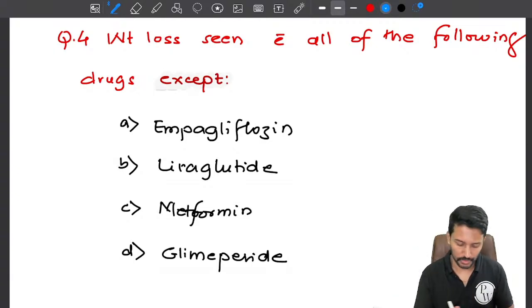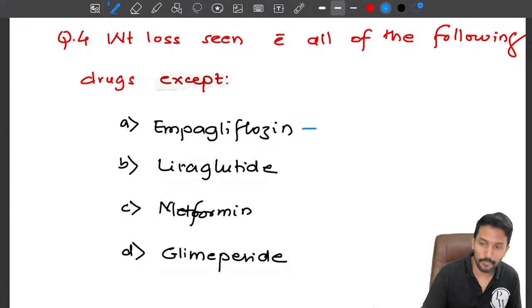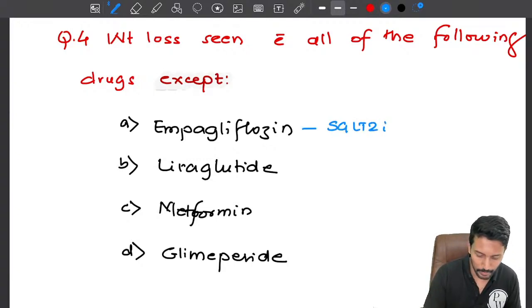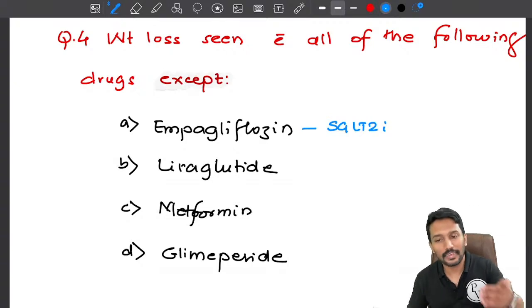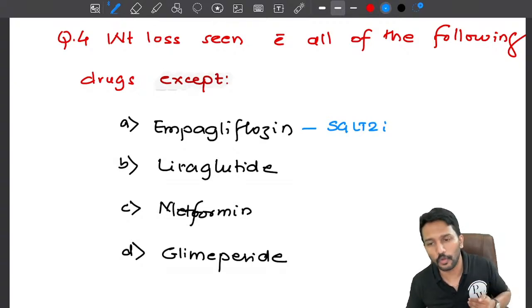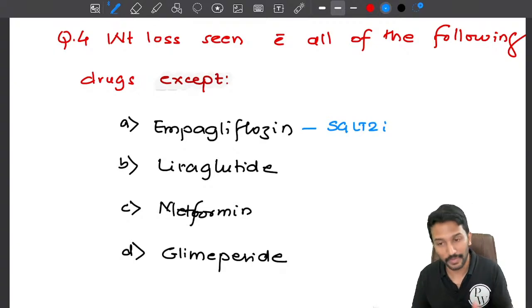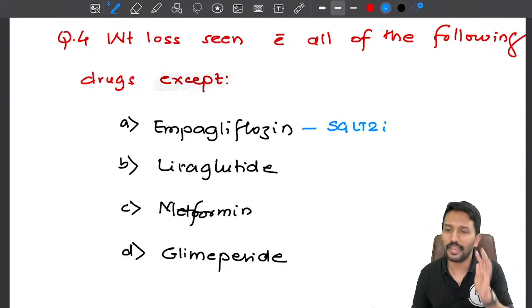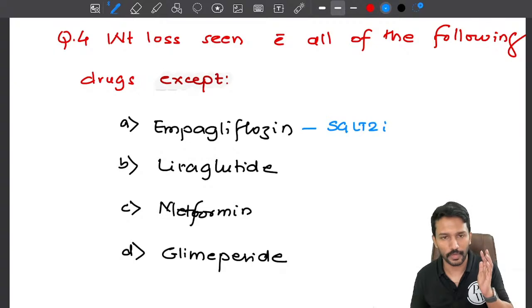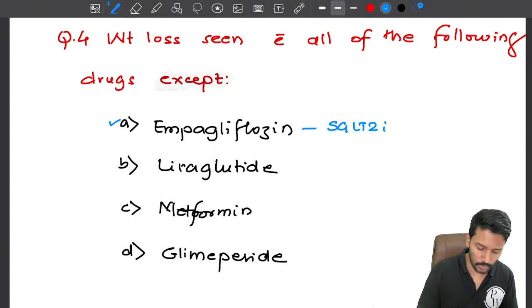Okay. So now the question. What is empagliflozin? Empagliflozin is an SGLT2 inhibitor. SGLT2 inhibitors decrease the reabsorption of glucose from the urine, so you will lose a lot of glucose in urine. When I lose glucose, I am losing calories, and when I am losing calories, I am losing weight. So it's a good drug for weight loss.